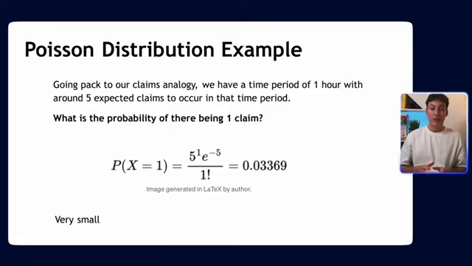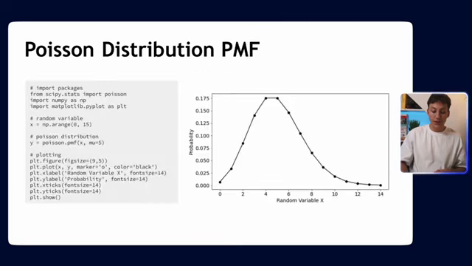Again, I've reiterated that point many times, but that is the main gist of the Poisson distribution. And we can even plot the PMF as a whole spectrum over all the possible number of claims you can get. So in this case, we see here is a Python script. What we've done is imported the Poisson function from SciPy stats.